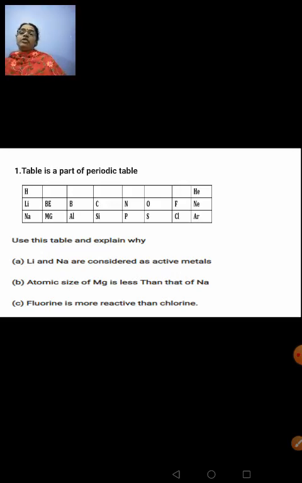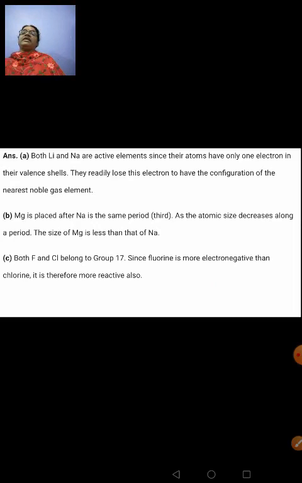And why lithium and sodium are considered as active metals? Because they have only one electron in their outermost shell. So the tendency to lose electrons is very easy. So this is how you have to answer these questions, and I have given the answers for these questions in the next slide. You see here, both lithium and sodium are active metals since their atoms have only one electron in their valence shell.